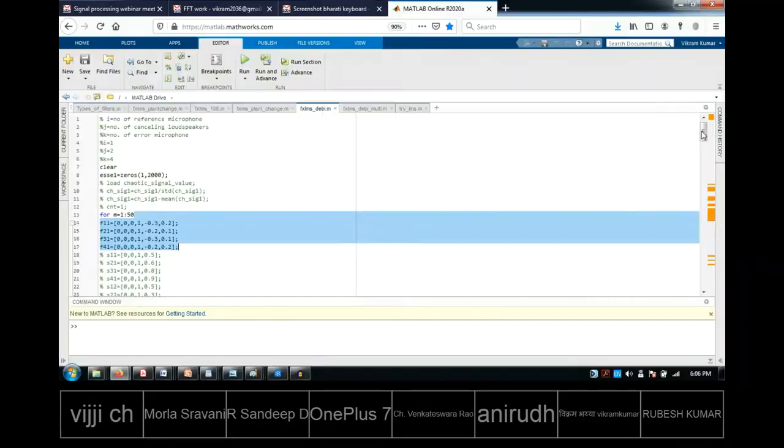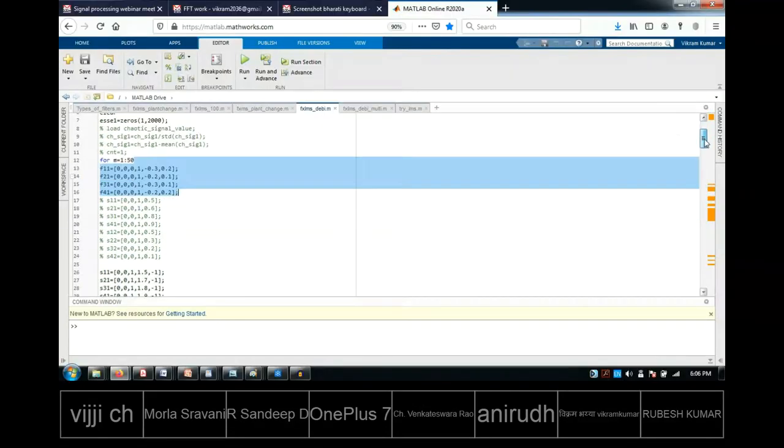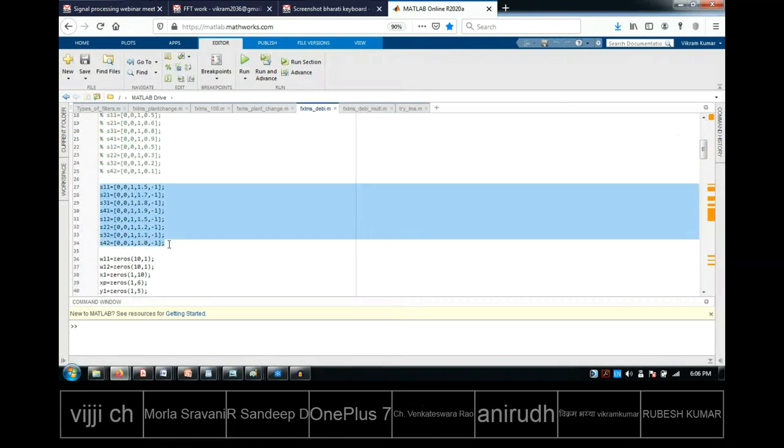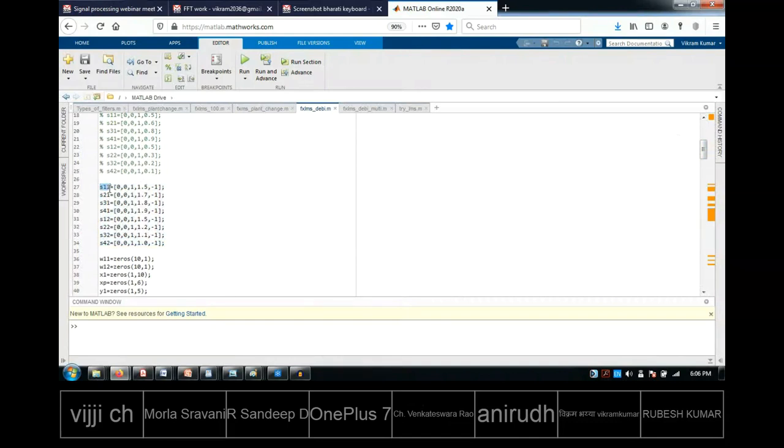Let me come down slightly. Now in this particular program, some S11, S21 kind of things are written. This corresponds to something called the secondary path. We generally call this the secondary path. What do you mean by secondary path?